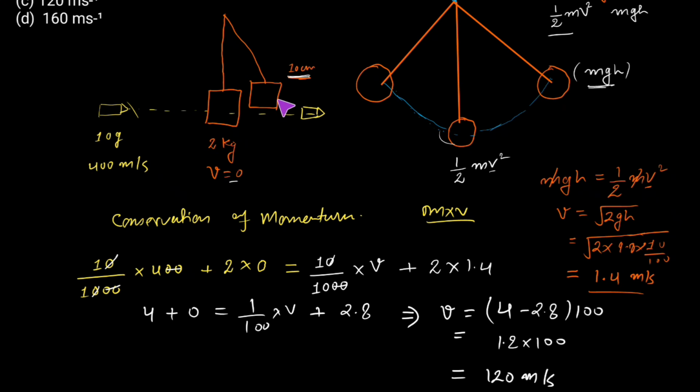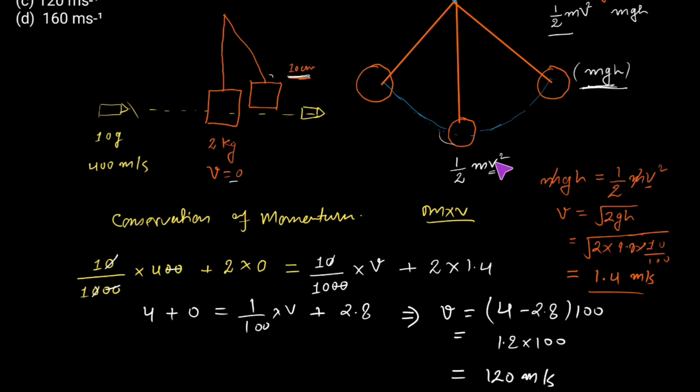So to find out the velocity of this wooden block, we will simply use the concept of motion of a simple pendulum. In this simple pendulum, at its extreme points, this bob will only have the potential energy, the kinetic energy would be 0, while at its center point, this bob will only have its kinetic energy, which will be equal to the potential energy of the bob at its extreme points. Because the height is given, we can find out the potential energy of this bob when it is at one of its extreme points, and then we will simply equate that potential energy equal to the kinetic energy. So this way we can find out the velocity of this bob when it is passing from this central axis.